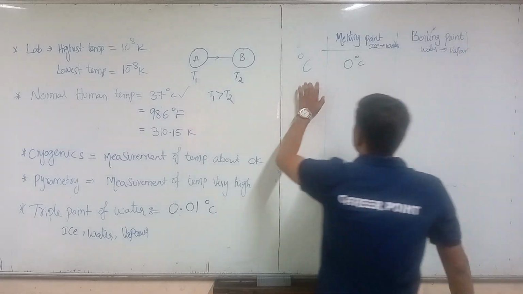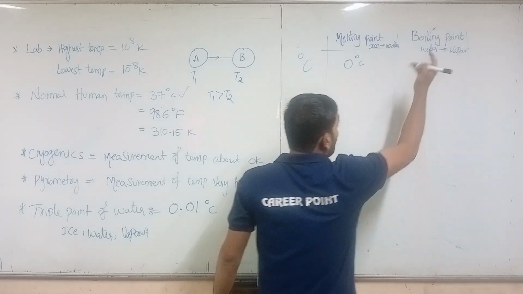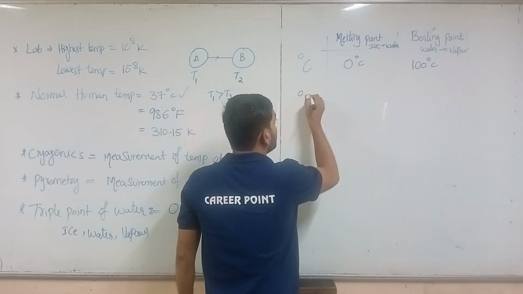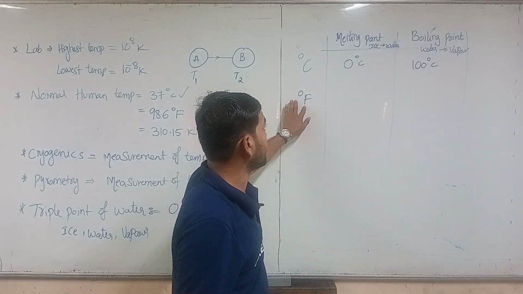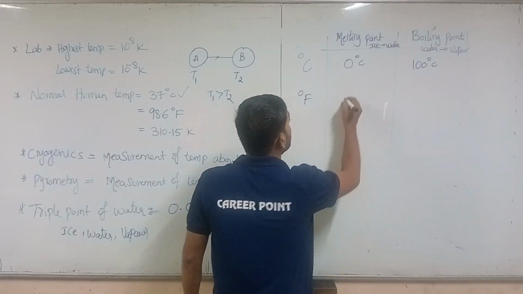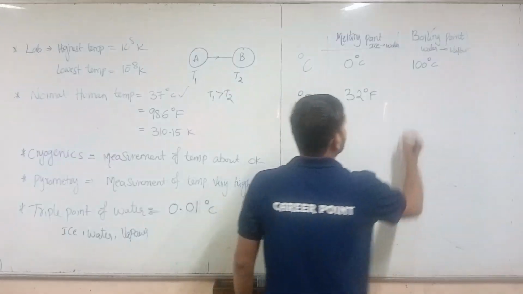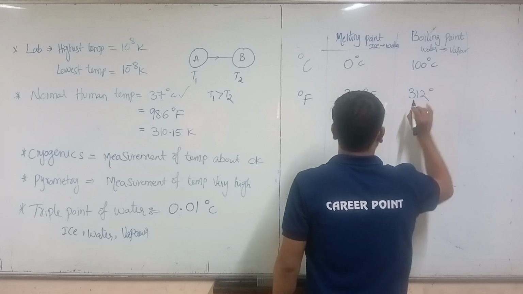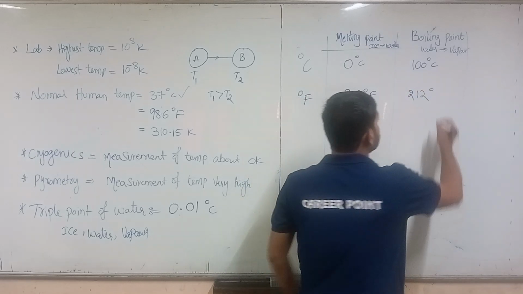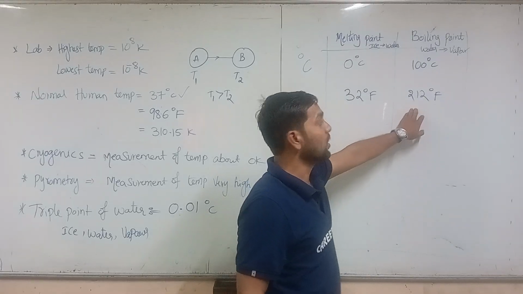Right? Okay. So here we have the melting point equal to 0 degrees Celsius, and the boiling point equal to 100 degrees Celsius. In degrees Fahrenheit, we are going to observe that the melting point of ice is about 32 degrees Fahrenheit, and 212, sorry, not 312, 212 degrees Fahrenheit is the boiling point of water.